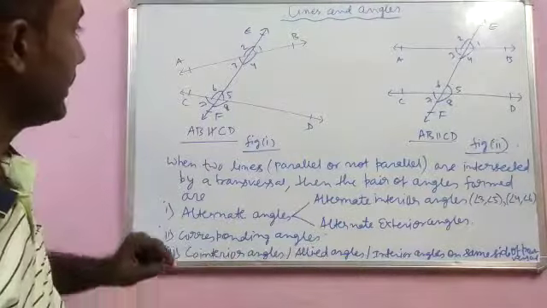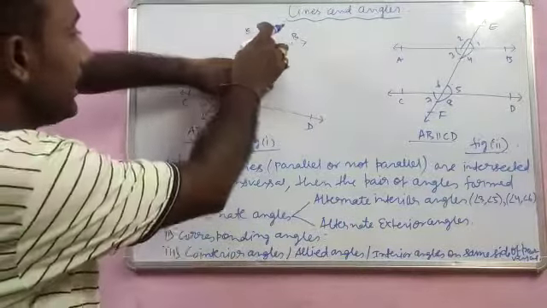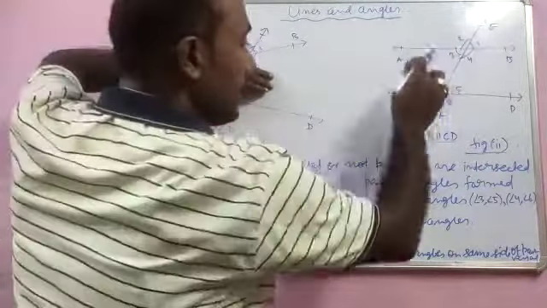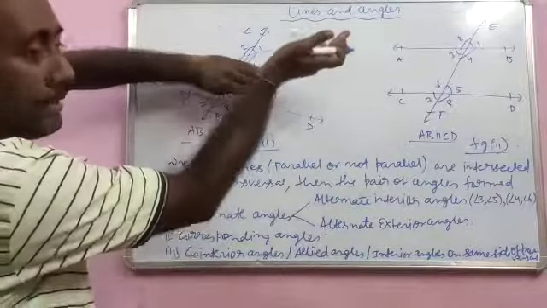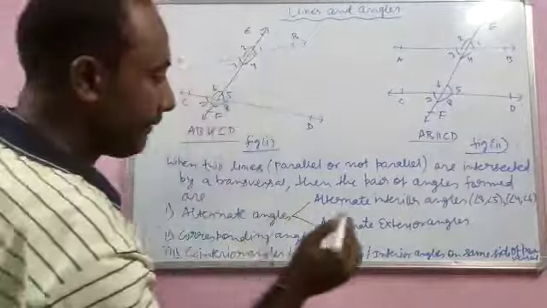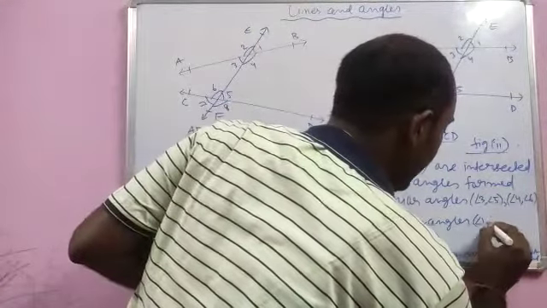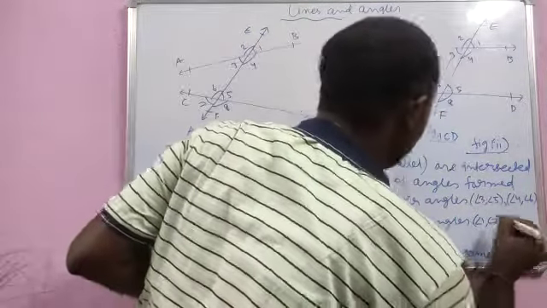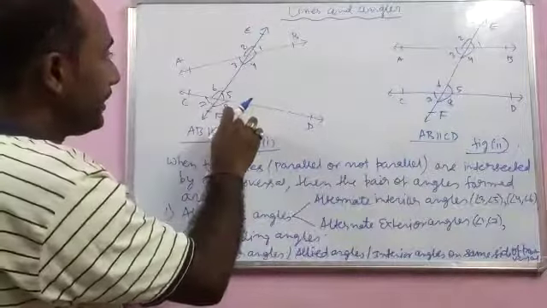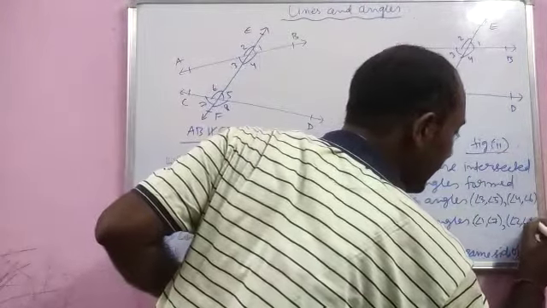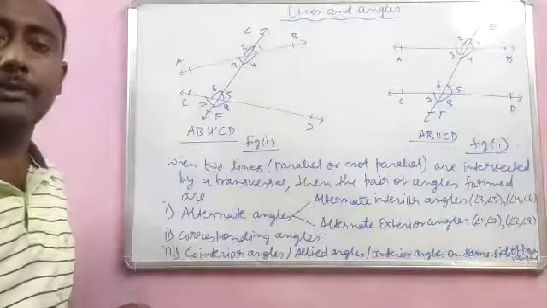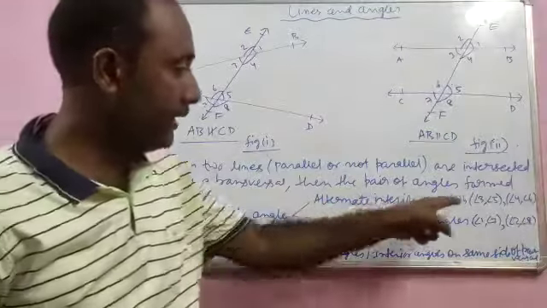Alternate exterior angles. That means now we'll talk about the exterior angles 1, 2, 7, 8. So here 1 will form alternate with 7. That side is 1, so this side is 7. So 1 with 7 and 2 with 8. Angle 2 will form alternate exterior angle with 8. So these are the pairs of alternate exterior angles.